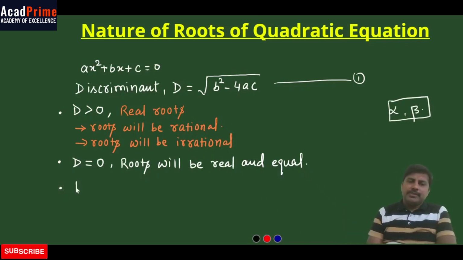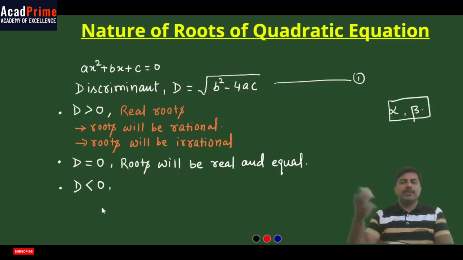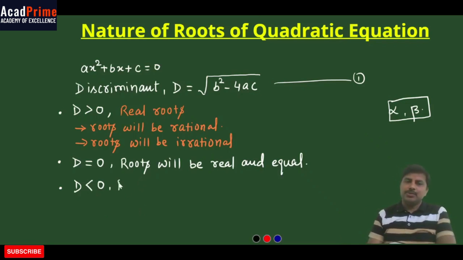The next one is D less than 0. It might be possible that the value of D is less than 0. That means it may be like minus 1, minus 2, minus 3, whatever. So in this case, the roots will be imaginary.